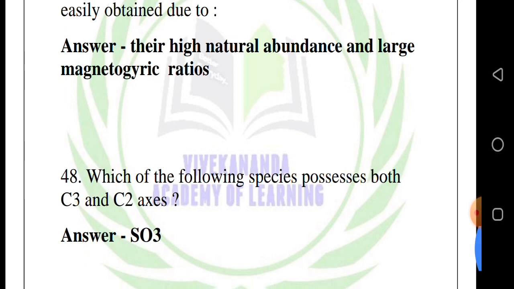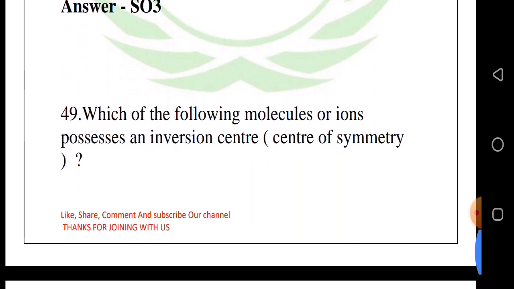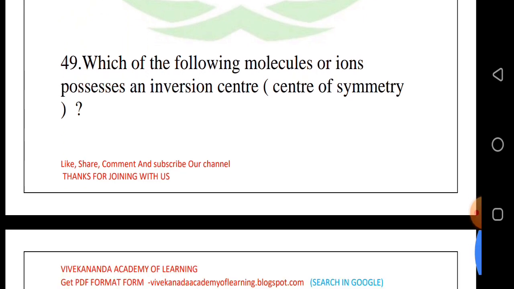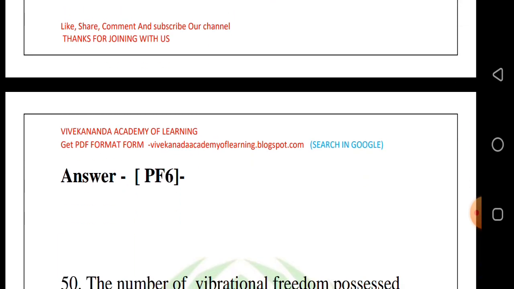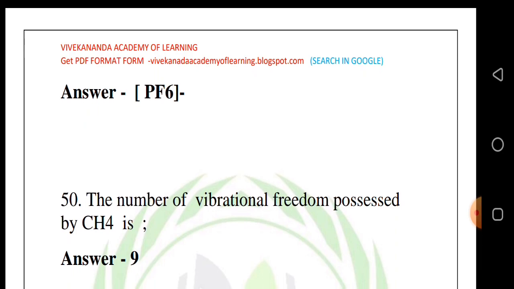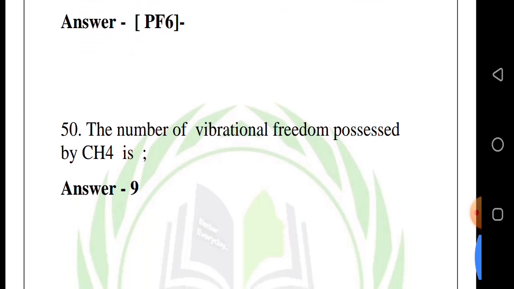Answer: SO3. 49th question, which of the following molecules or ions possesses an inversion center, meaning center of symmetry? Answer: PF6 minus. 50th question, the number of vibrational degrees of freedom possessed by CH4 is. Answer: 9.